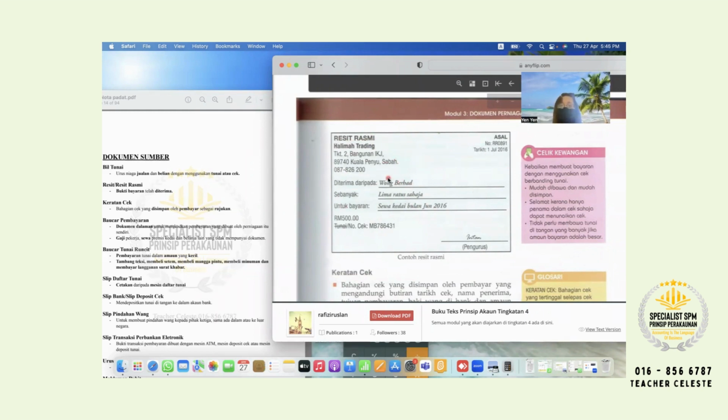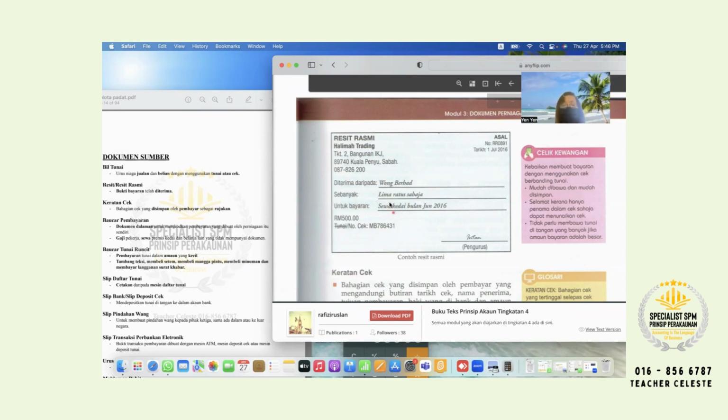I'm not going to teach you at once. Today I'm just going to teach and explain what their function is. Next week, you have to know based on the document which one is penjual, who is pembeli, who is penerima, who is pembayar. You have to know all these things, then you're able to do chapter 4. If you can't recognize them, you can't do chapter 4. That's why I always mention you must remember every week.